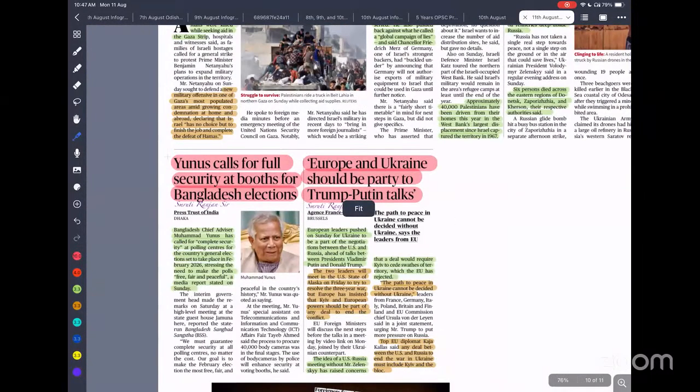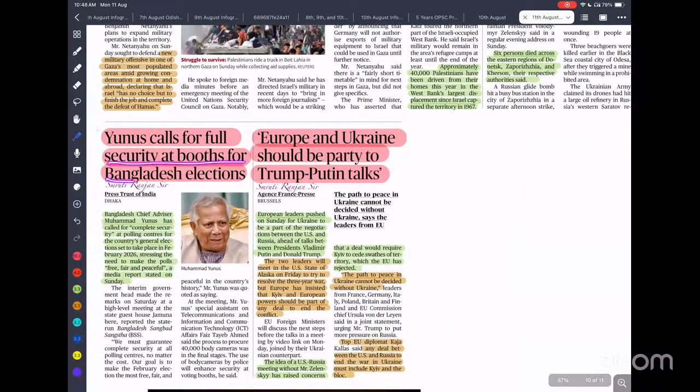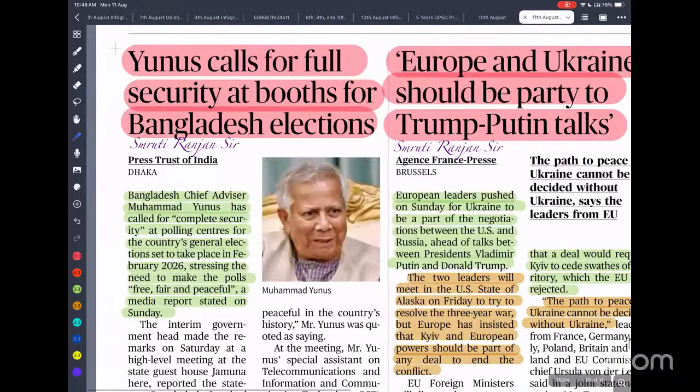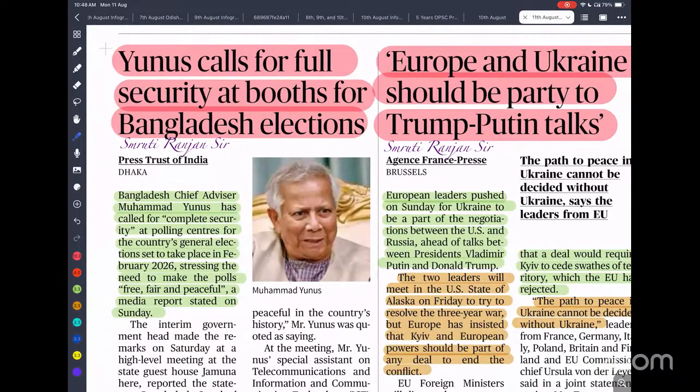So next is Yunus's call for full security at the booth for the Bangladesh election. Recently Muhammad Yunus and his interim government are planning to conduct elections in Bangladesh. They are planning to ensure proper booth-level security, so that booth rigging or illegal activity in the voting pattern can be curbed.